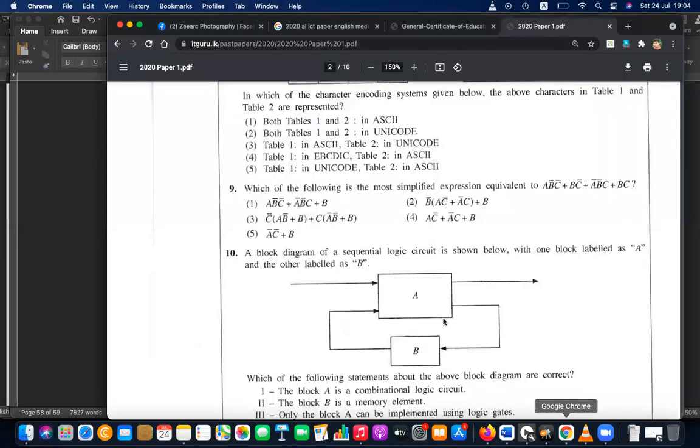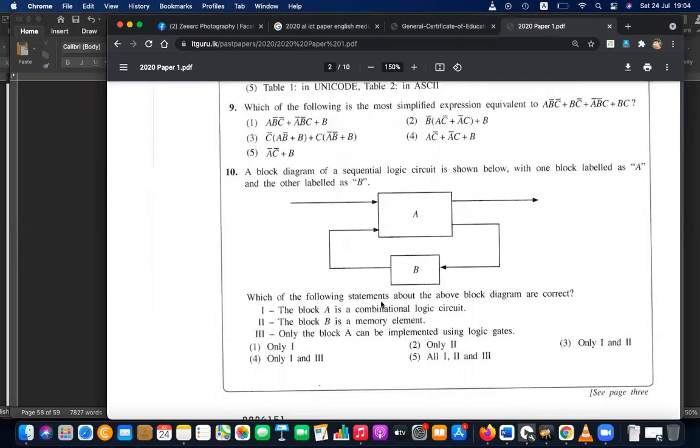So this one here, this is a current input, I agree. But this one is not a current input. This is actually the output from the previous state going to B and coming to A. So A is a sequential gate. B is a memory element, that is okay. But A is not combinational, right? A is sequential. So B is the answer. So only 2 is the answer.